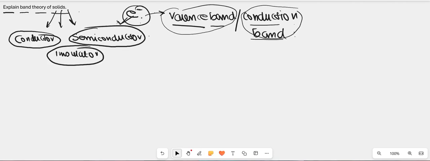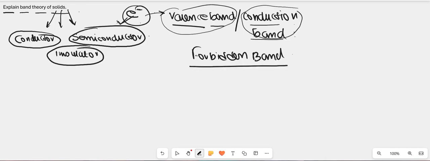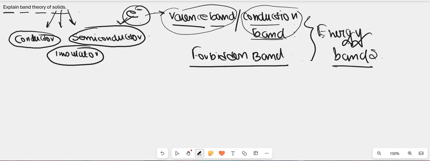At first, we are going to discuss the valence band and the conduction band, and there is another band present which is called the forbidden band. But electrons don't lie within this forbidden band. These are the three energy bands, and these three bands basically dictate the configuration of electrons within a solid.